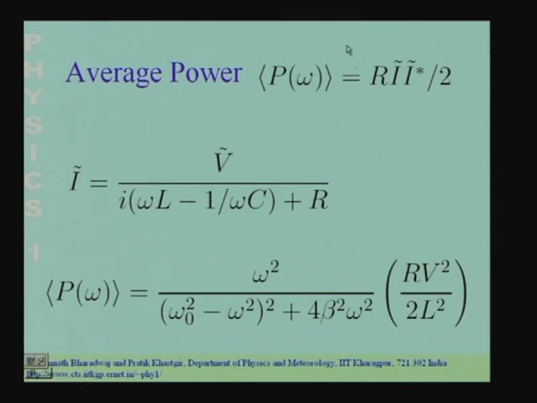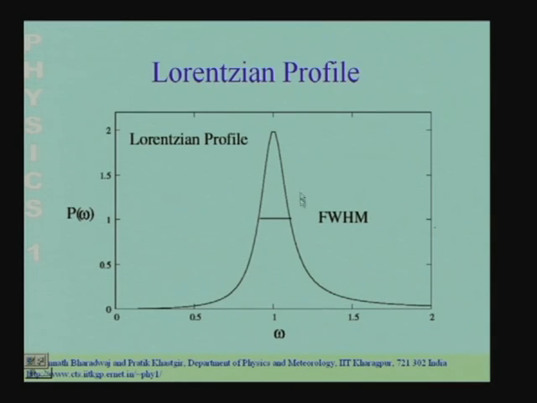These factors, the R, the voltage, L square, and a factor of 1 by 2, have all been taken common outside, and this common constant factor is multiplied by this function of the angular frequency. You see that the average power, as you expect, is the Lorentzian profile. So, the average power drawn by this circuit follows the Lorentzian profile.